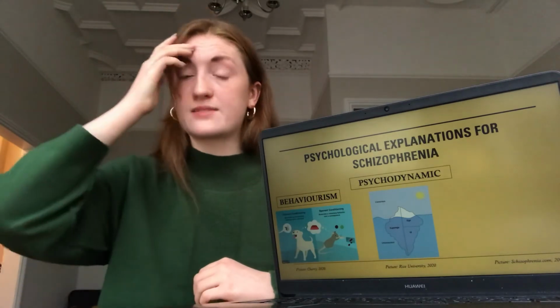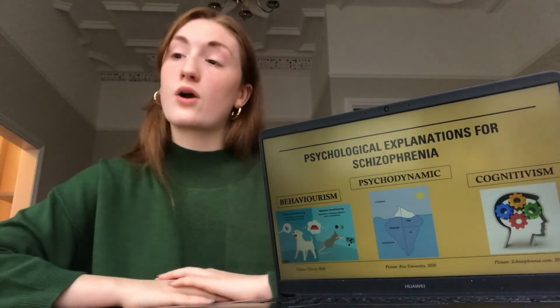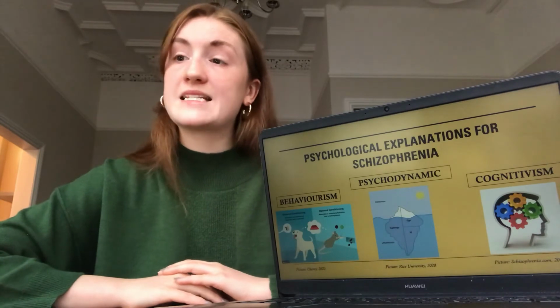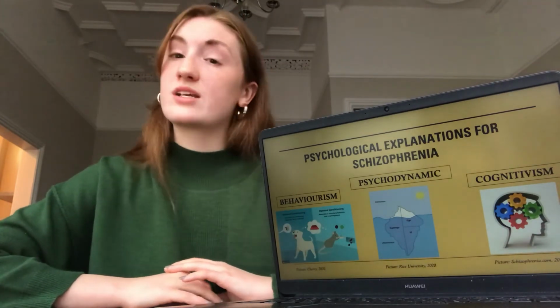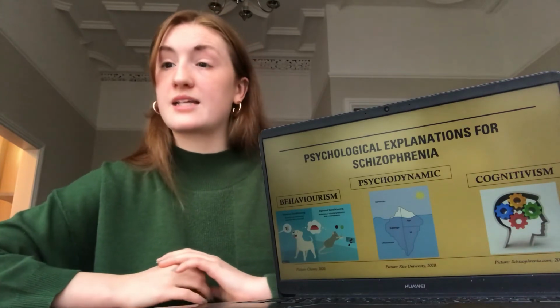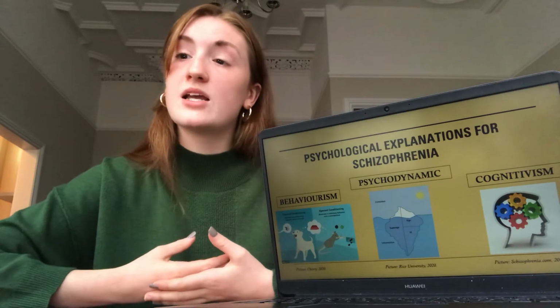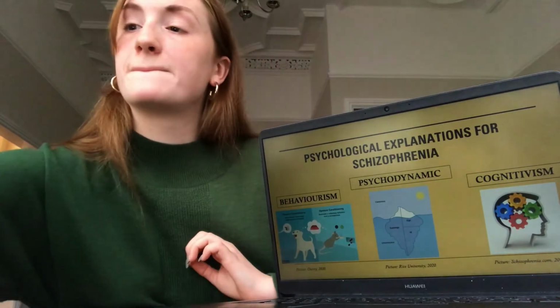The cognitive explanation provides a useful link between psychology and biology. It is based on the notion that the emotions of an individual are intrinsically linked with how the brain works. The recent advent of brain imaging techniques allows for further evidence of how the brain responds to certain stimuli, gaining better understanding into the minds of schizophrenics.